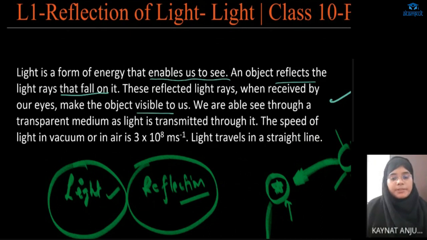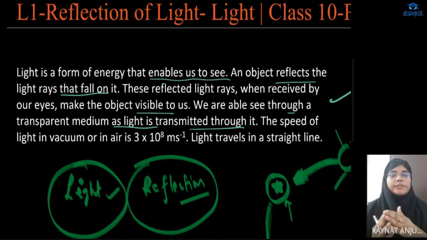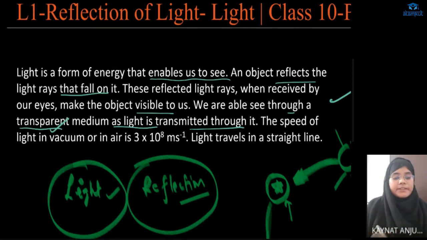We are able to see through a transparent medium as light is transmitted through it. Now what about a transparent medium? In a transparent medium, we can see the whole thing, meaning the other side of the transparent medium also, because light gets transmitted through it. It does not reflect. If it would reflect, then we would be able to see that medium, but it's transparent.